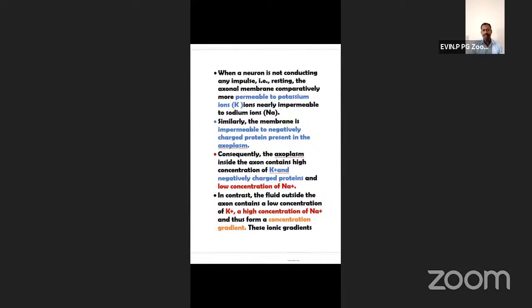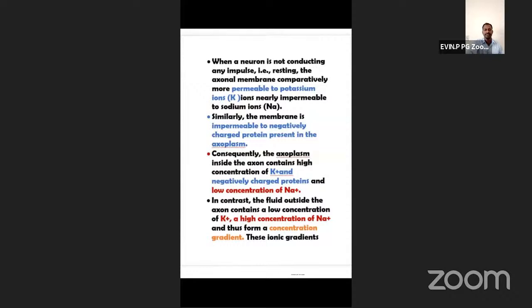Whenever a stimulus is applied, it is permeable to sodium. Whenever no stimulus is applied, it is permeable to potassium. Got it, students? Who will explain this? Please raise your hand. I will give you a chance. Who is ready to explain?